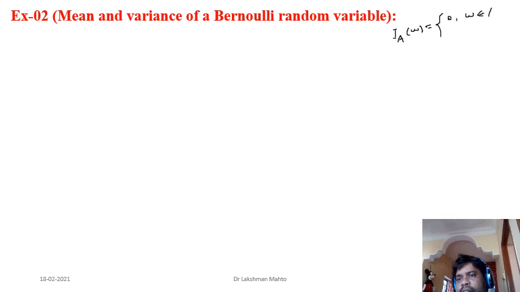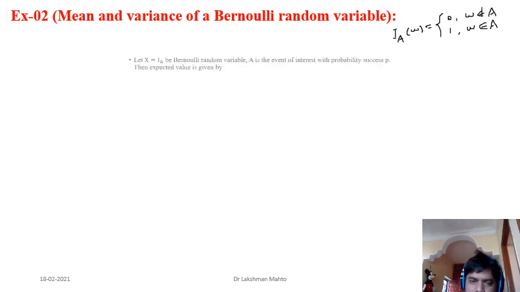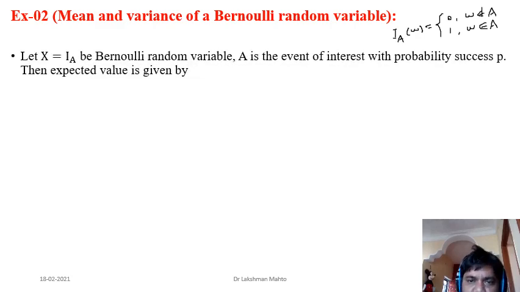It just indicates the presence of A. 0 means negligible and 1 means present, certain. So when omega is in A, the indicator function takes the value 1. So this is always a Bernoulli random variable. We will try to find the mean and variance of this Bernoulli random variable.